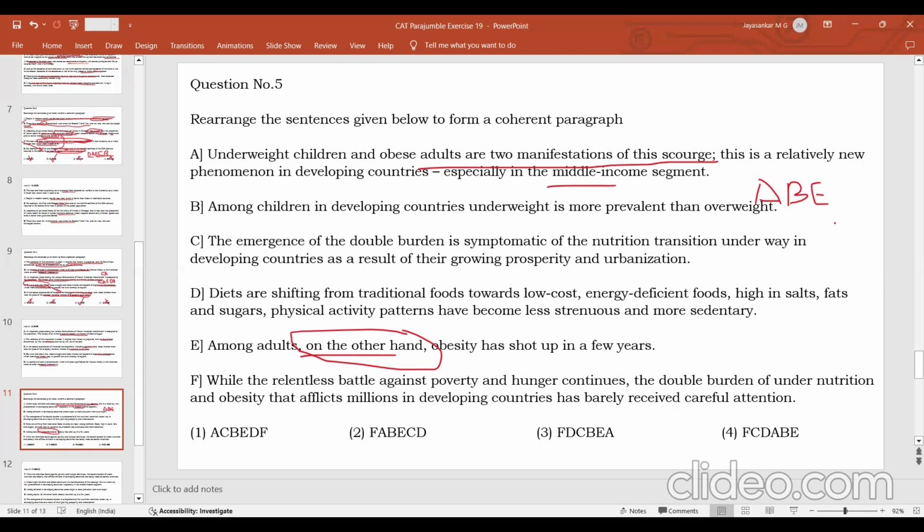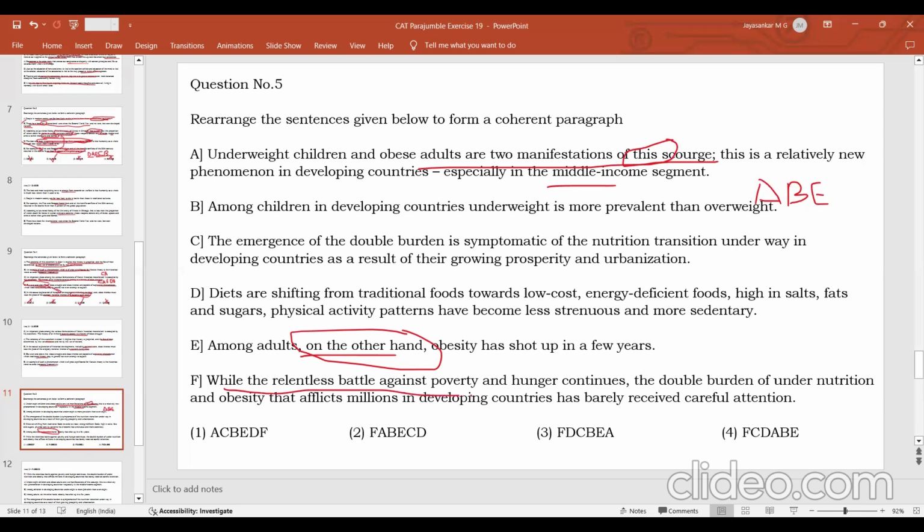Then you say that among children in developing countries, underweight is more prevalent, and among adults, obesity is more prevalent. Then of this scourge, so this will lead us to say which is the previous sentence, or which sentence should be stated before this. This problem. What is the problem here?